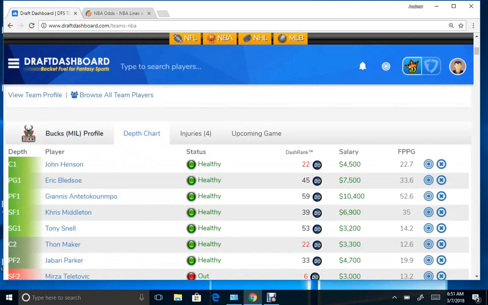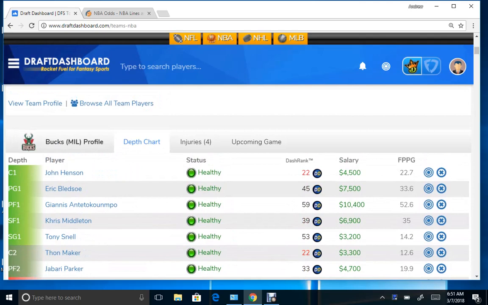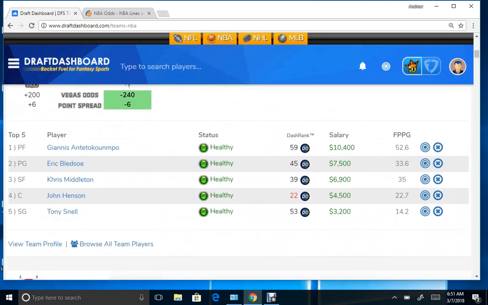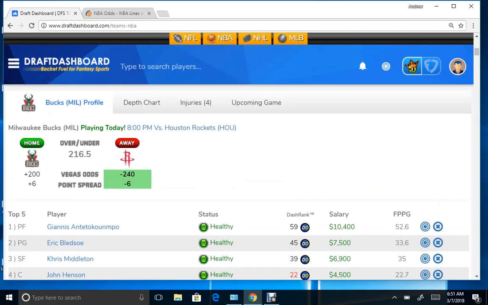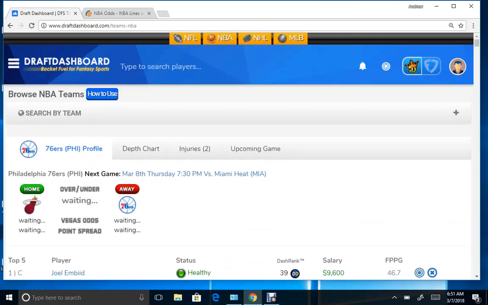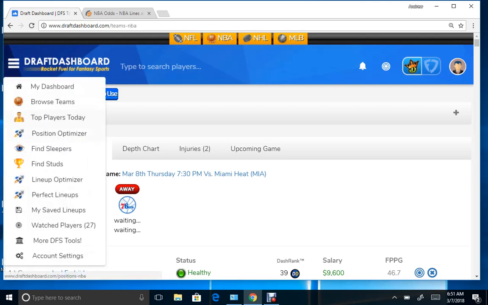So you can bring up the whole depth chart, or right here on the initial screen is just highlighting to let you know the top 5 scoring fantasy points per game. Giannis, Bledsoe, Middleton, Henson, and Snell for Milwaukee. So looking at that game, if you want to check that out on your daily fantasy lineup. So looking at the top player by position, you can obviously go to this site and get the draft dashboard tool just by clicking on the description and the YouTube link and get that info.